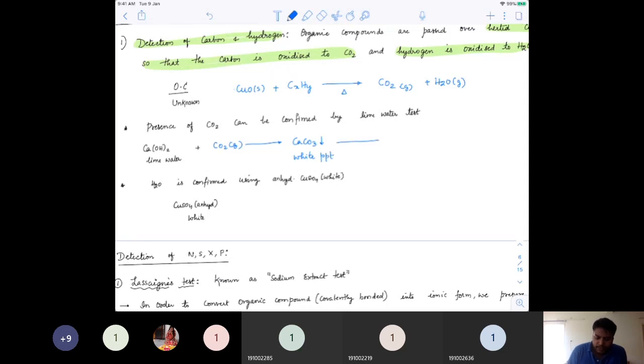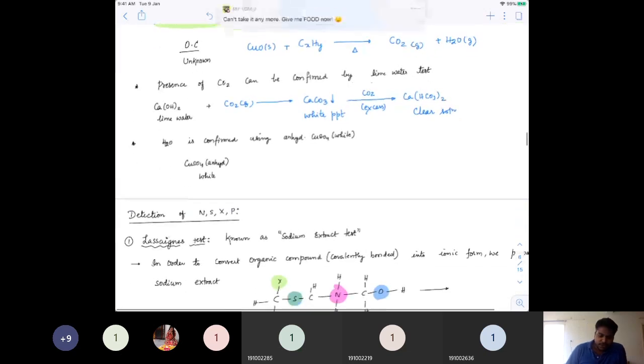To further confirm it is due to carbon dioxide, you pass excess carbon dioxide, and it will convert into calcium bicarbonate, which is a clear solution. This is the way we can understand the presence of carbon dioxide.